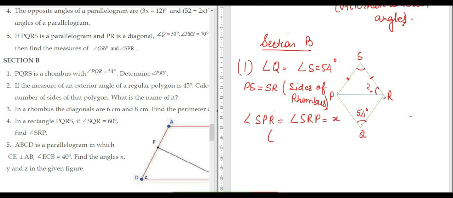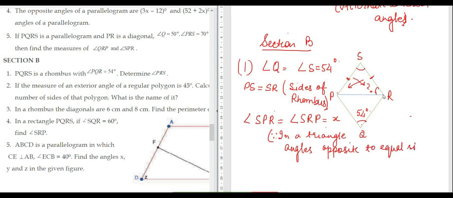Because in a triangle, when two sides are equal, the angles opposite to them are also equal. This happens in an isosceles triangle. Angles opposite to equal sides are equal.